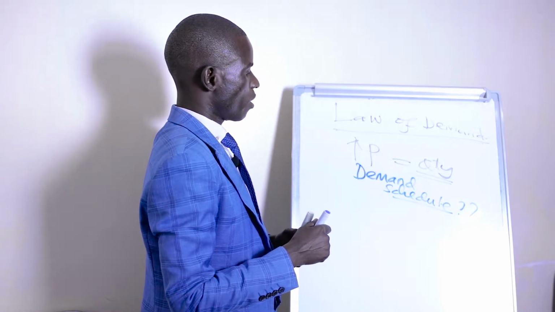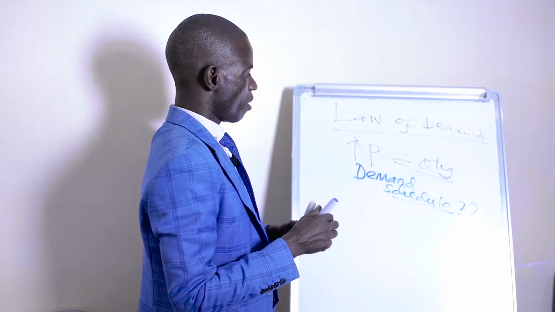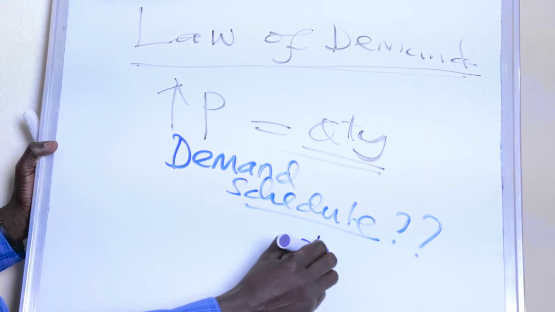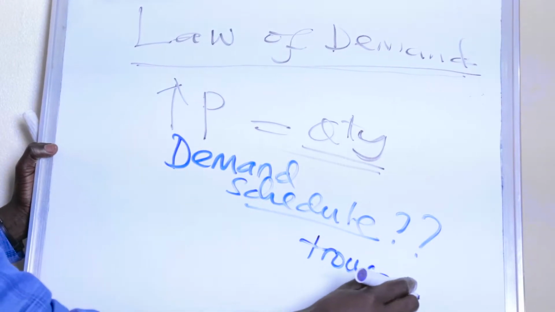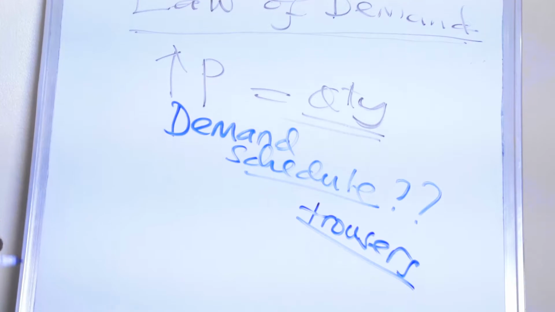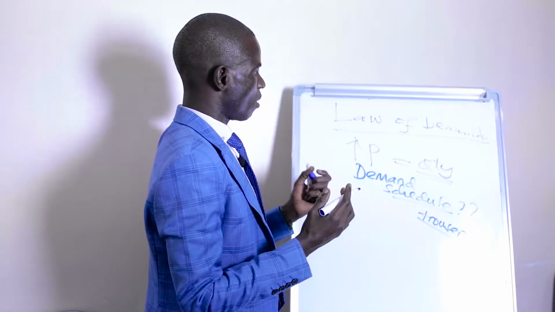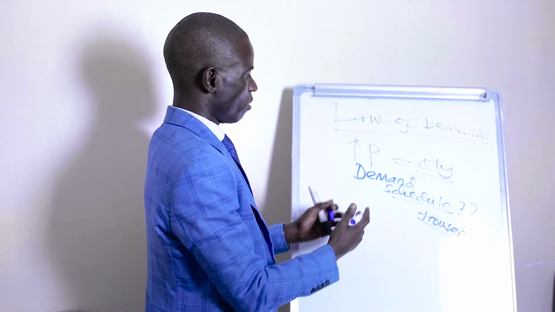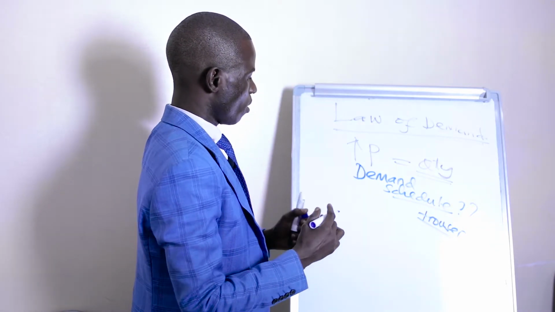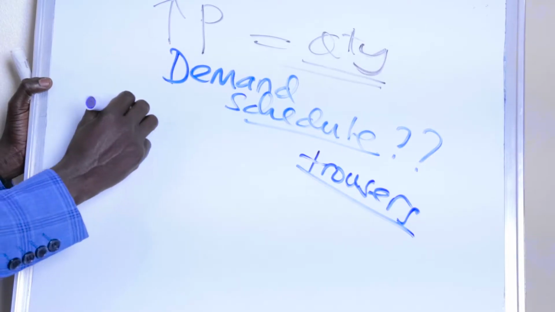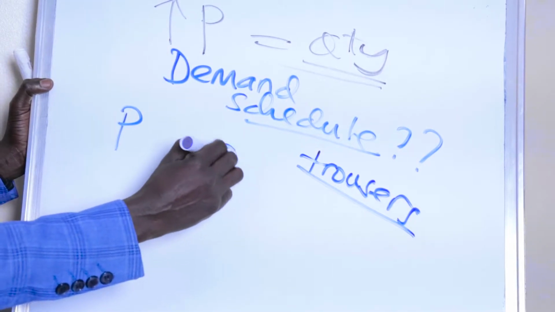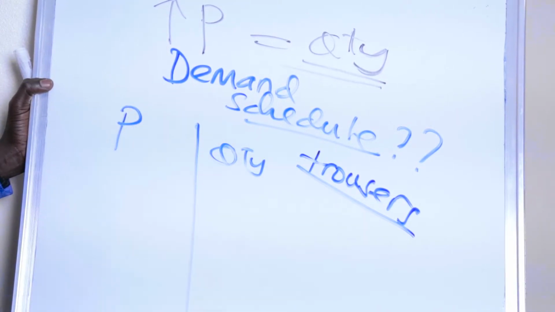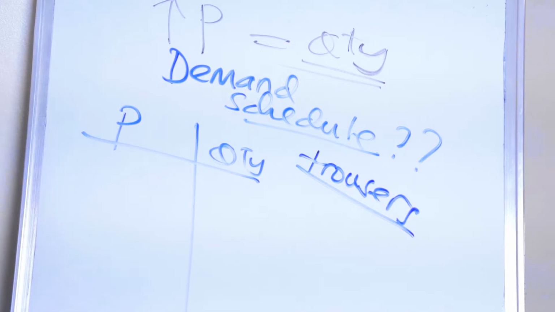So in other words, we are going to take a simple example, as I said, an example of trousers. And we are going to theoretically present the demand schedule. For example, let us say that we have the price and we have the quantity demanded on this side for trouser.